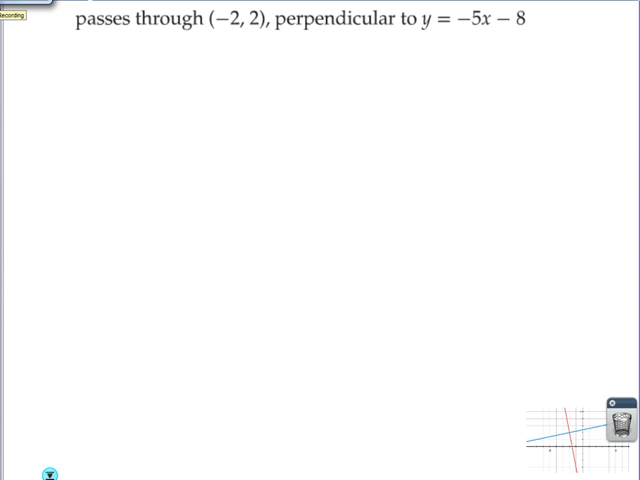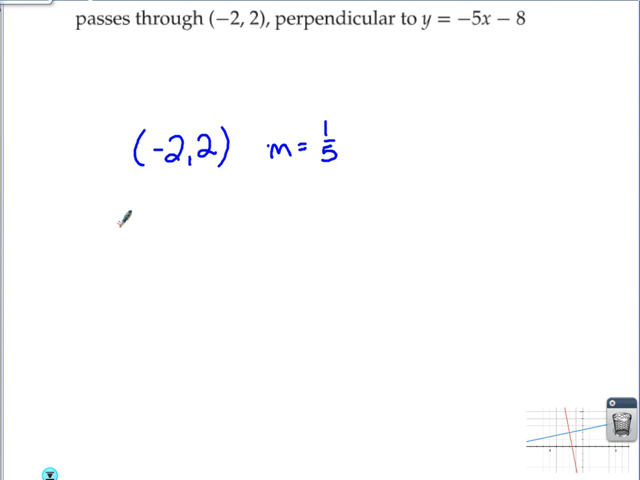Carson, look for a line that passes through (-2, 2). That's a point on my line that has a slope perpendicular to y equals -5x minus 8. Carson, what is the slope of -5x minus 8? Good. So in order to be perpendicular to that, my line needs a slope of what? 1/5. The slope of this line is -5/1. My line needs a slope of positive 1/5. Then you work it just like you worked yesterday.